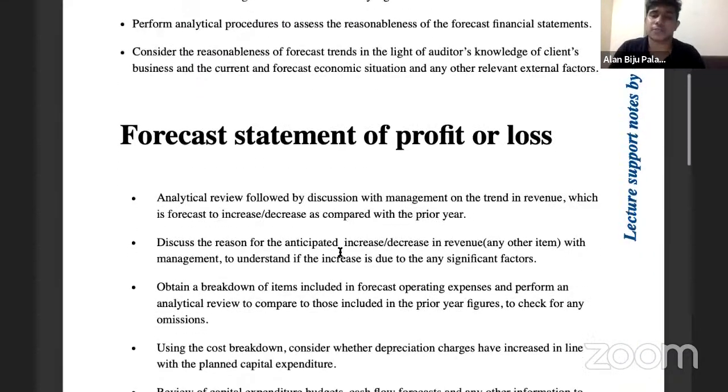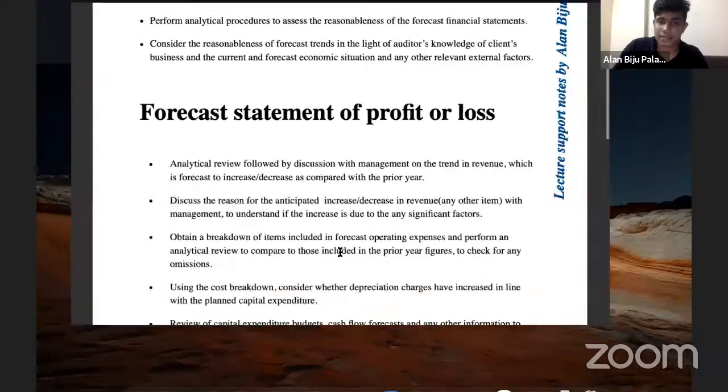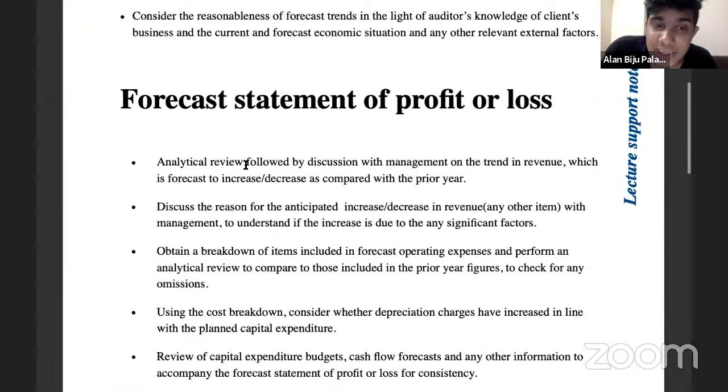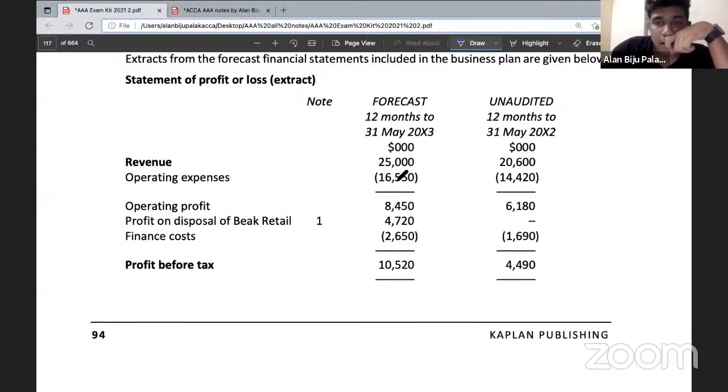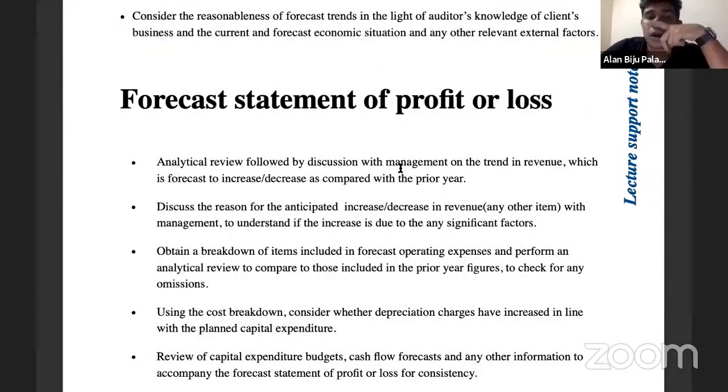And when it comes to the points specific to the P&L, consider like this. Analytical review should be followed by discussion with the management on the trend in revenue, which is forecasted to increase or decrease as compared with the prior year. Before writing that point, just look at whether the revenue has increased or decreased. Yes, the revenue has increased from 2,600 to 25,000. So you need to find out the percentage variation here. Suppose the variation is 20%, a 20% increase. You write it according to the scenario: analytical procedures followed by discussion with the management on the trend in revenue, which is forecast to increase by 20% as compared with the prior year.